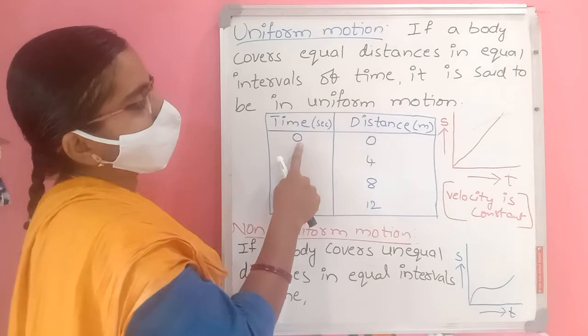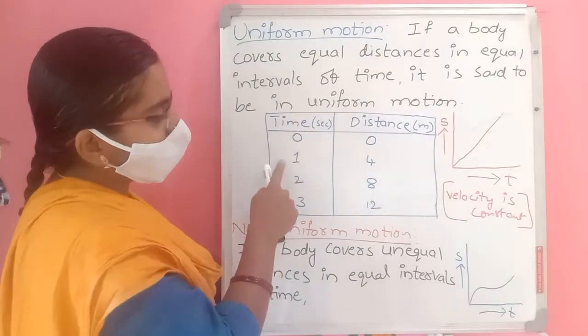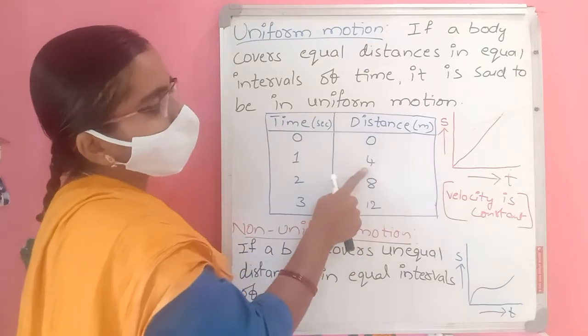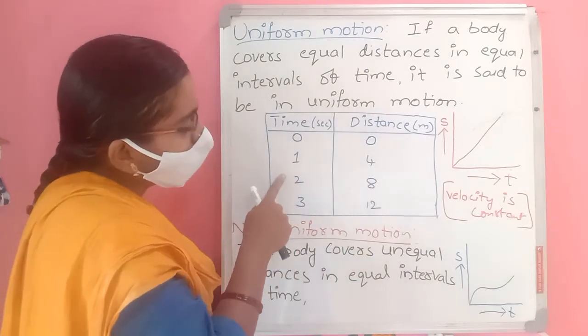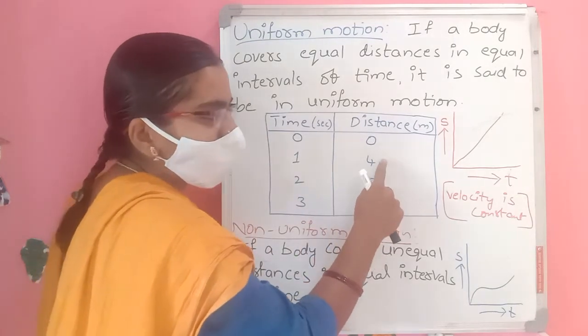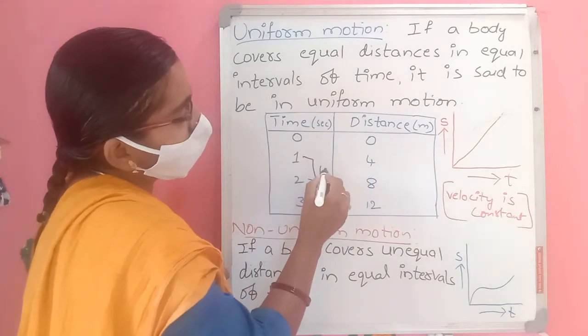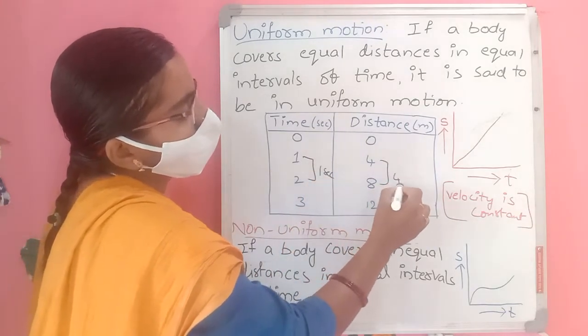At first, time is 0 seconds, so distance is also 0. It is at rest. After 1 second, it travels 4 meters. From 1 to 2 seconds, after again 1 second, it goes from 4 to 8, so again 4 meters. Again, 1 second of time and 4 meters of distance.